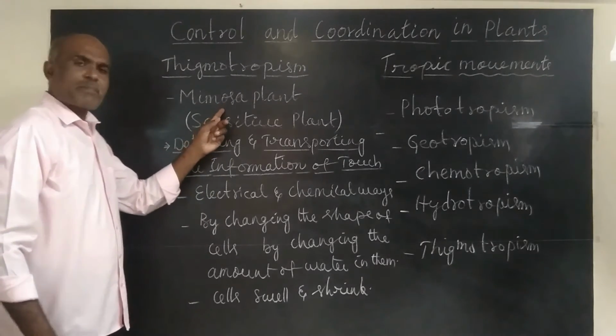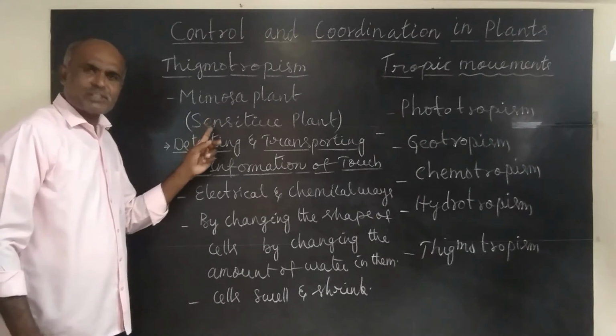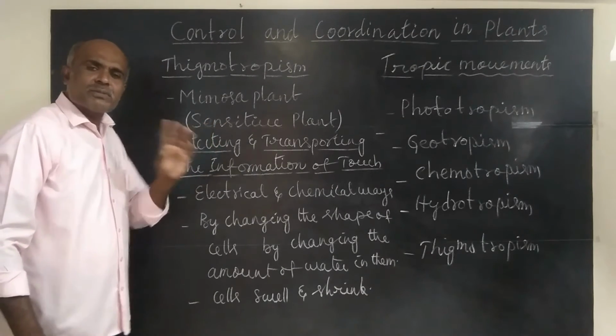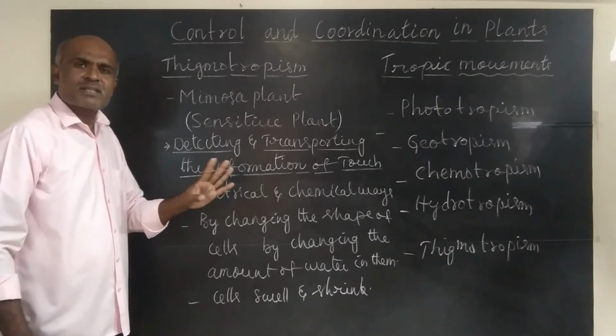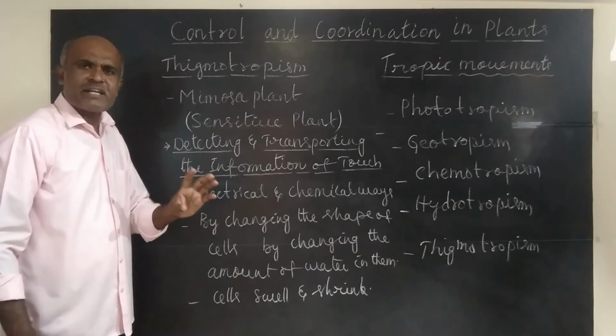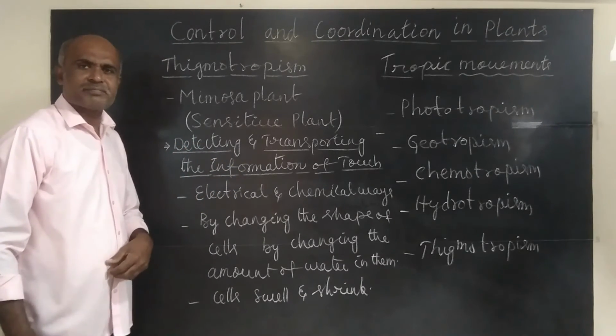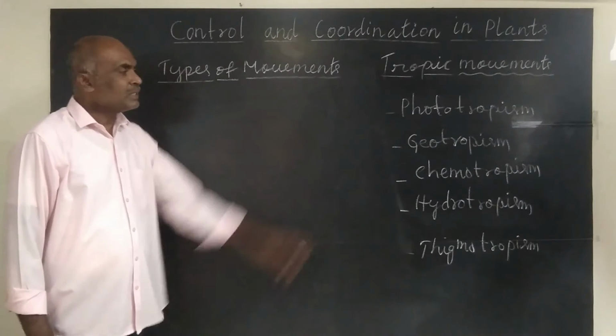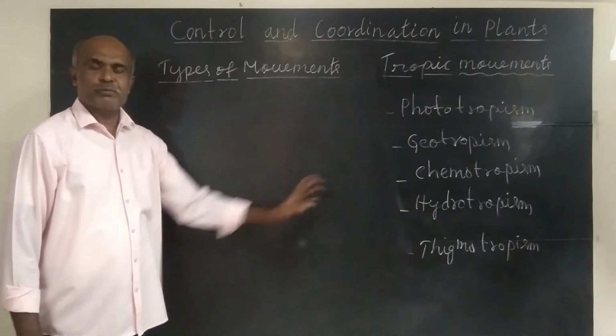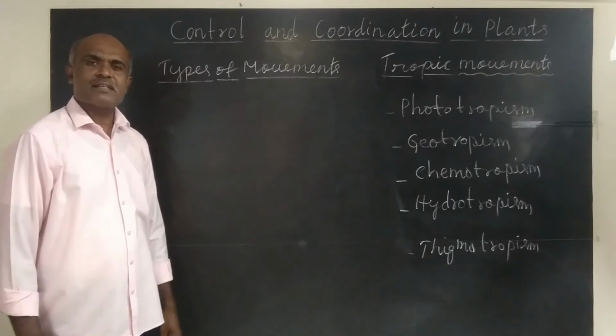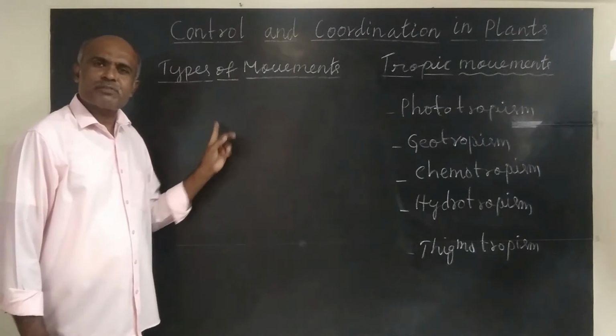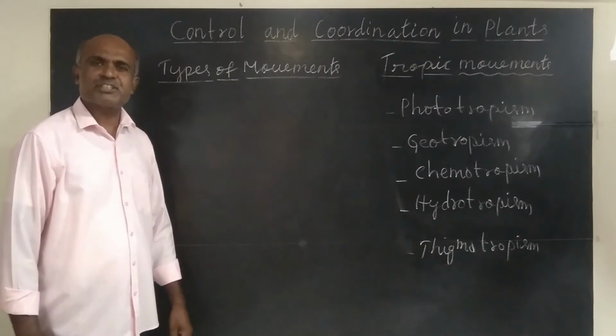This mimosa plant is a sensitive plant. To touch stimulus, leaves become folded very quickly. So far we have discussed different types of tropic movements. Now let us understand what are the different types of movements plants show.